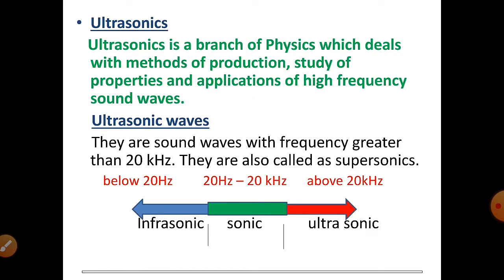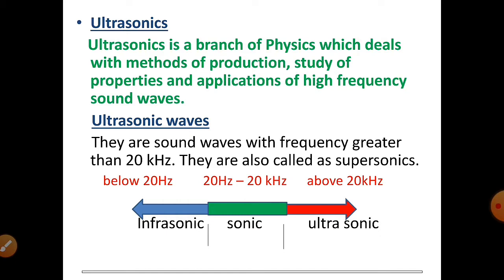Now let's see the definition of ultrasonics. Ultrasonics is a branch of physics which deals with methods of production, study of properties, and applications of high frequency sound waves. Now look at the figure at the bottom.